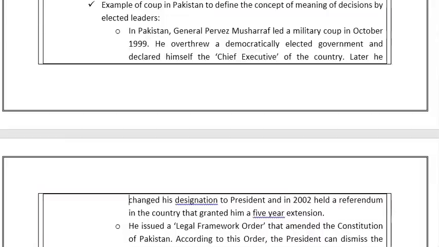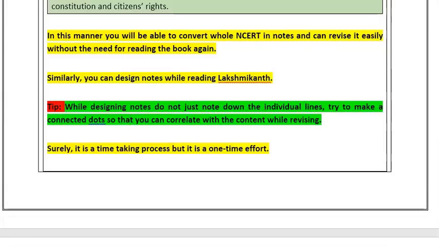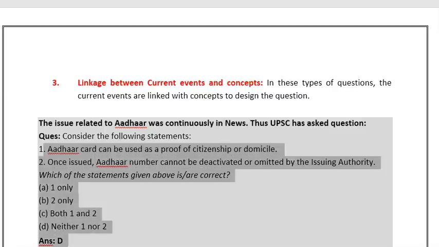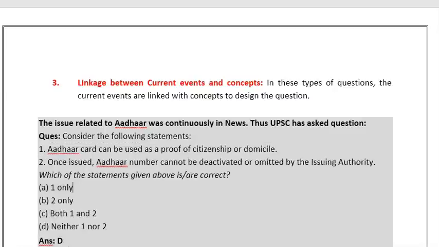For the second type of question, that is core conceptual question, you have to read the above said books. Now moving to the third section, that is linkage between current events and concepts. In this type of question, the current events are linked with the concepts to design the question. For example, if the news is related to Aadhaar, then UPSC has asked the question related to Aadhaar card. Okay. So this is the third type of question, that is linking the current events and concepts.